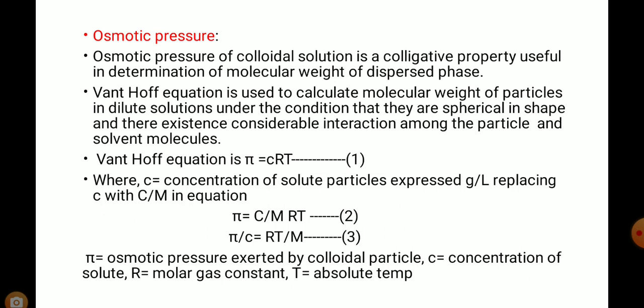Van 't Hoff equation is pi is equal to CRT, where C is the concentration of solute particles expressed in gram per liter. Replacing C with C divided by M in the equation, pi is equal to C divided by M times RT, and pi divided by C is equal to RT divided by M.